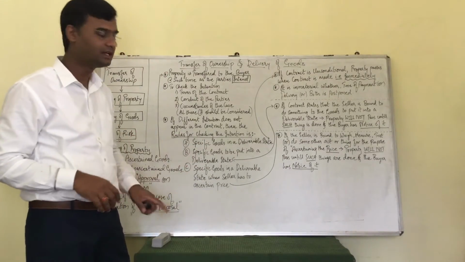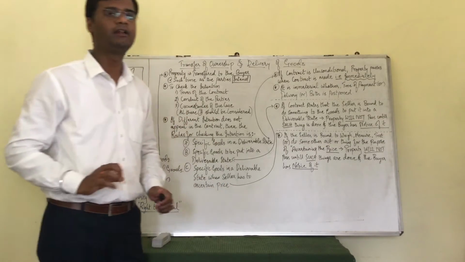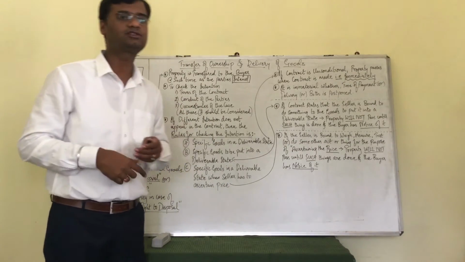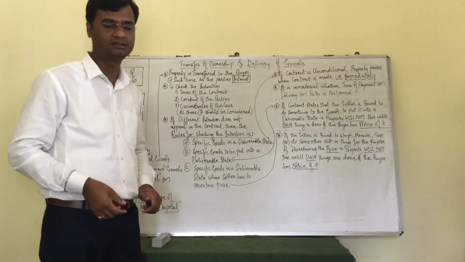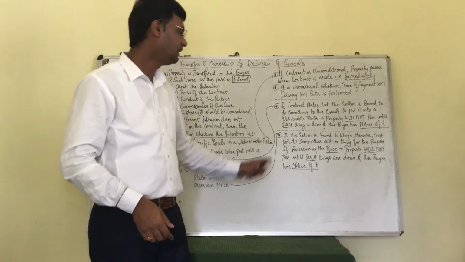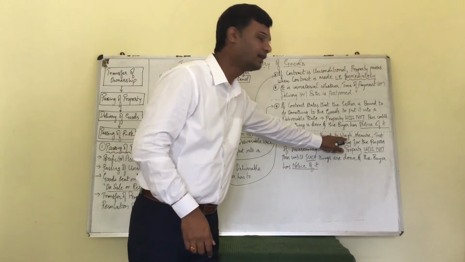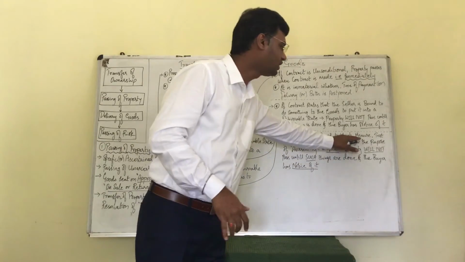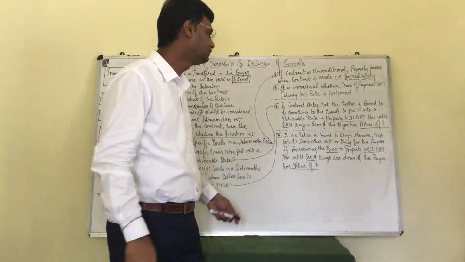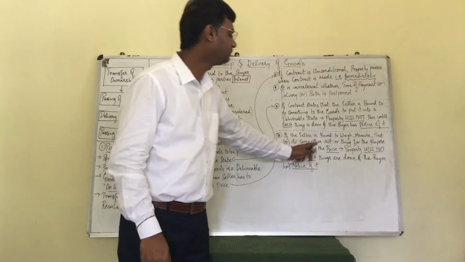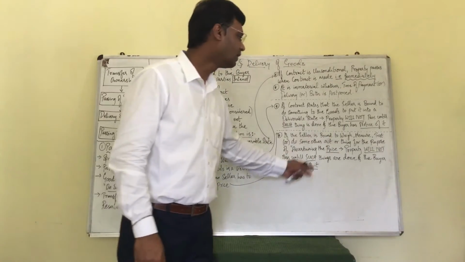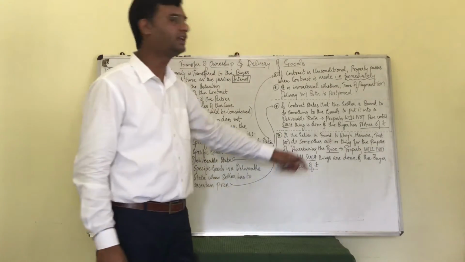In point C, specific goods is already in a deliverable state, but something more has to be done to ascertain the price. What is that? Let's see. If the seller is bound to weigh, measure, check the measurement of the goods, test, or do some other act or thing for the purpose of ascertaining the price.